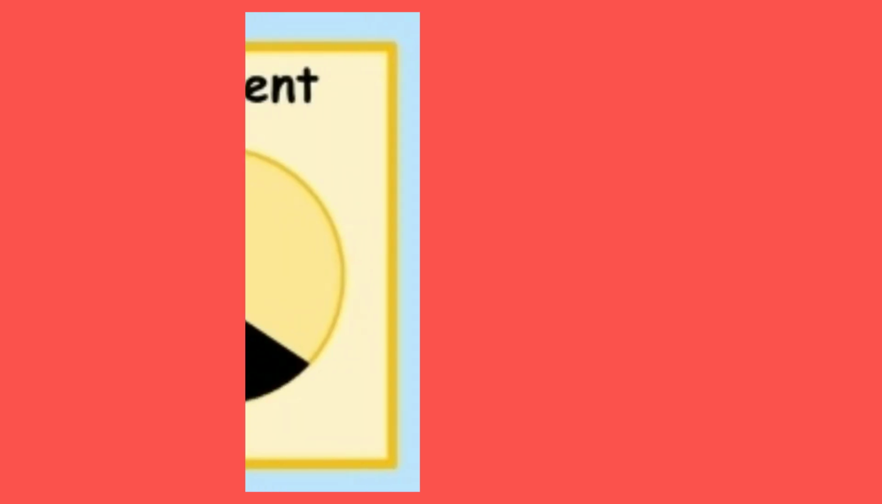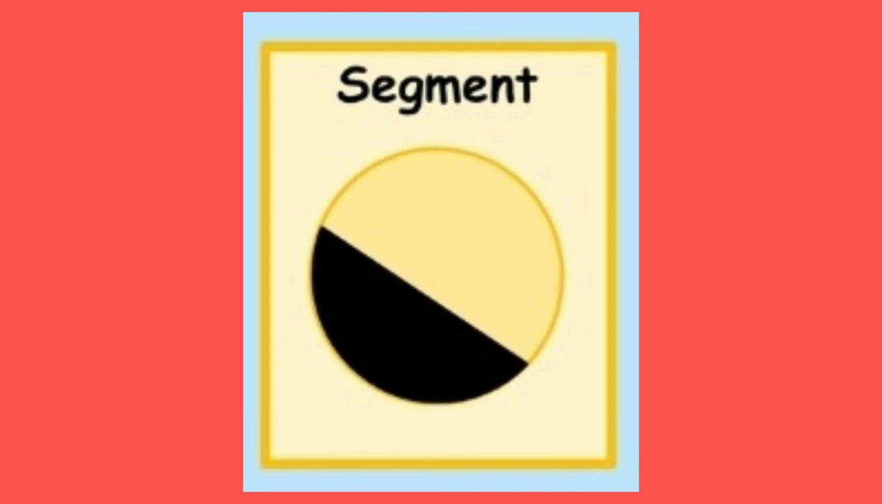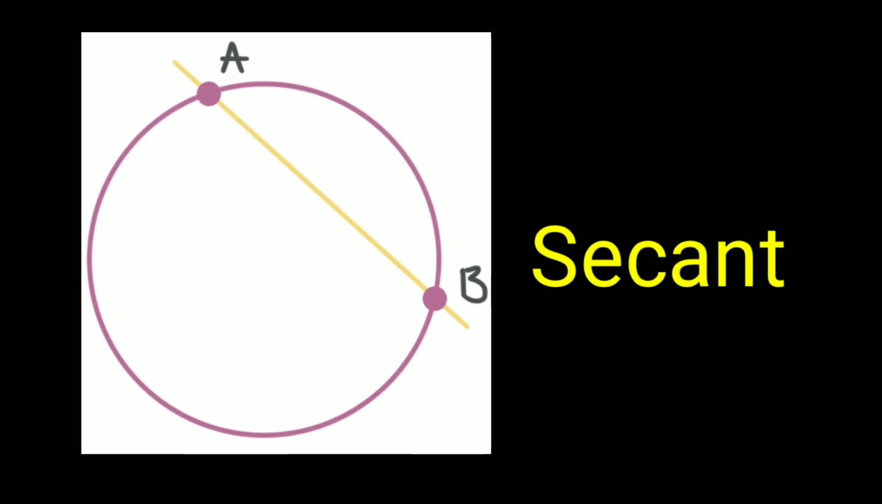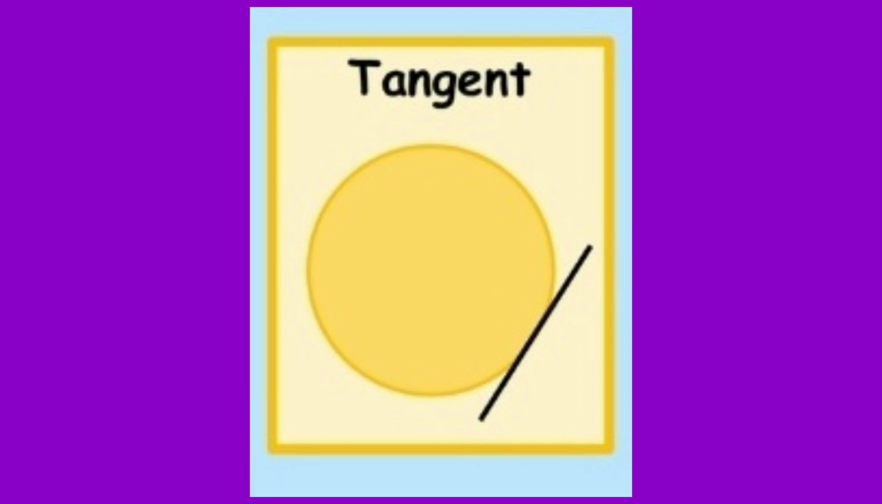Next point, segment. A region bounded by a chord and one of the arcs connecting the chord's endpoints. Sometimes the term segment is used only for the regions not containing the center of the circle to which their arc belongs. Next point, secant. An extended chord, a coplanar straight line intersecting a circle at two points. Next, tangent. A coplanar straight line that has one single point in common with a circle.